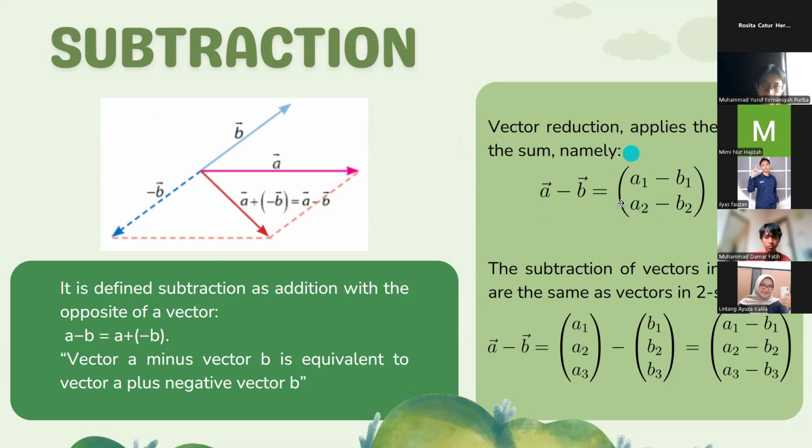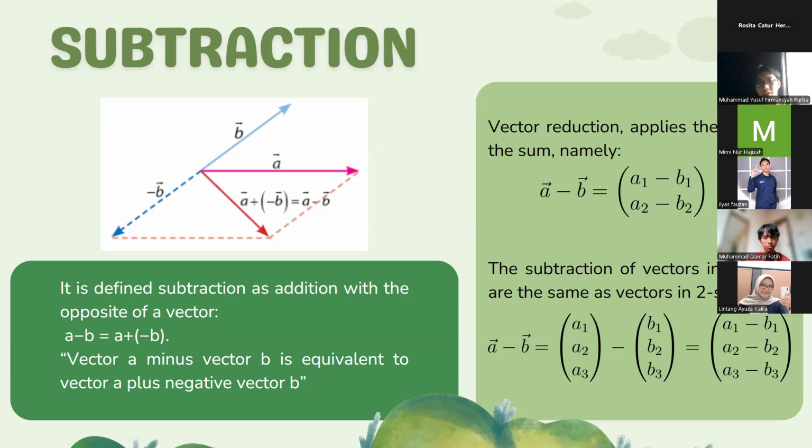That is B1 is subtracted from A1 and B2 is subtracted from A2.